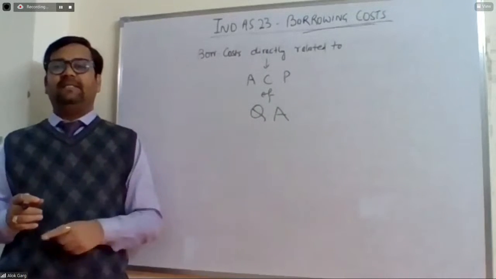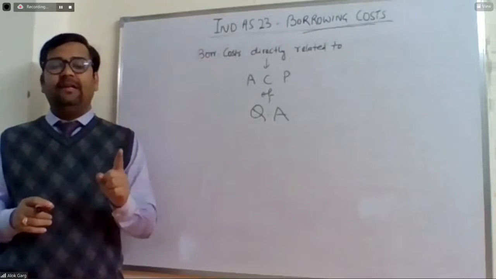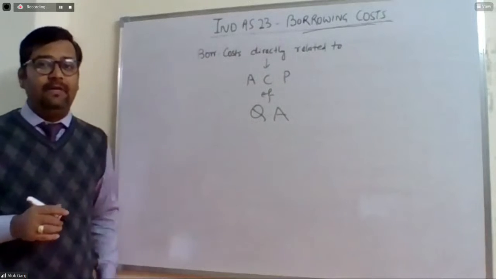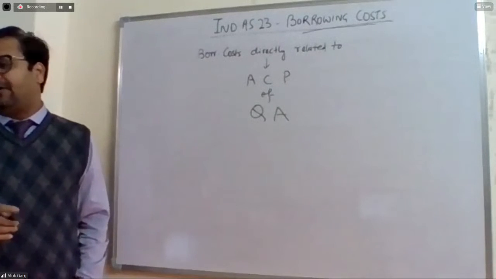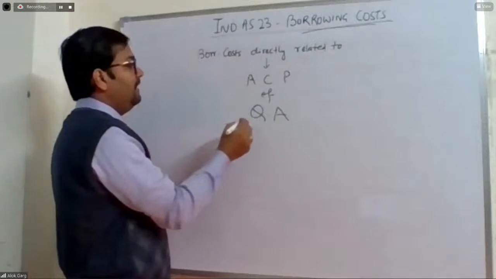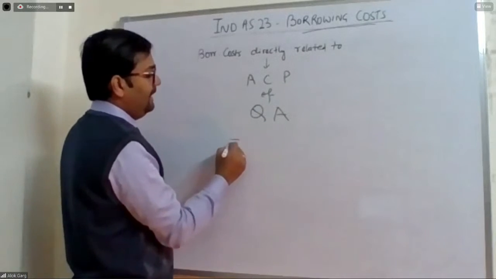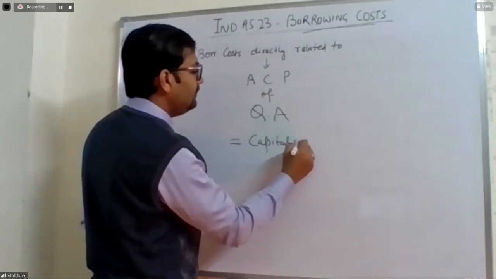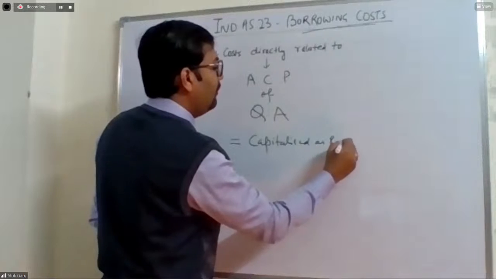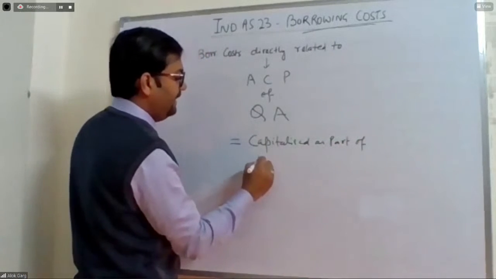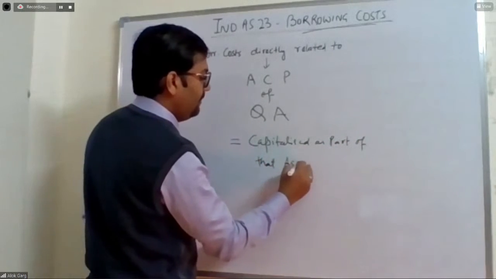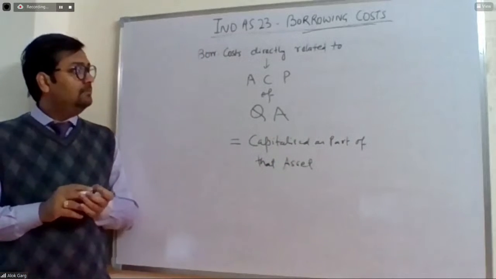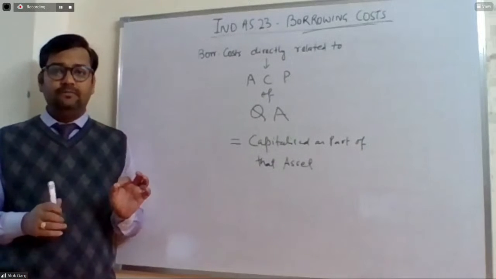It is qualifying asset. Borrowing cost directly related to acquisition, construction, and production of a qualifying asset will be capitalized as a part of that asset. Okay.